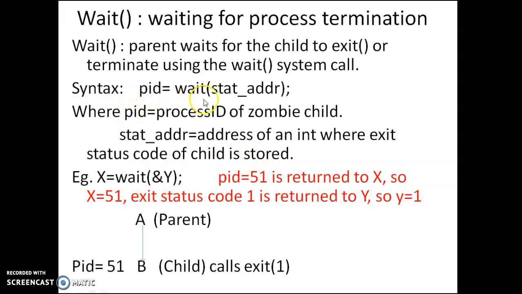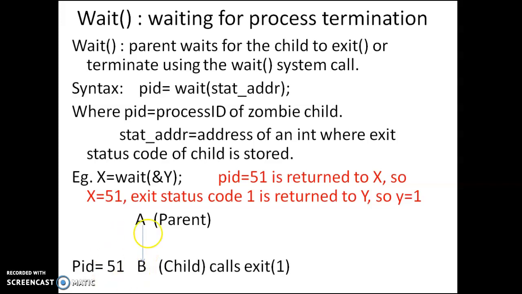Example: whatever is the syntax, I have taken the same example. x is equal to wait(&y). Now what do you mean by this? First, A is the parent. A has created a child process B. If the child calls exit, it can be exit(1). So the child sends the death of the child signal to A, along with the exit status code also.